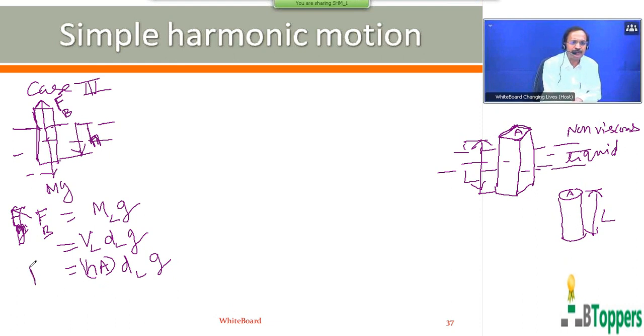So that gives you the magnitude of the force of buoyancy, which you can write as A into d_l into g into H, where H is the length inside the liquid.